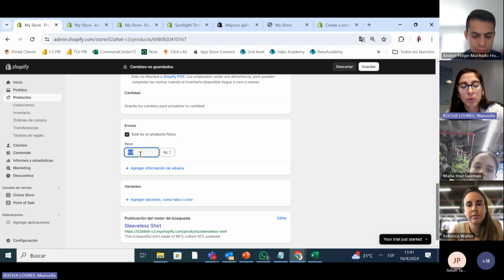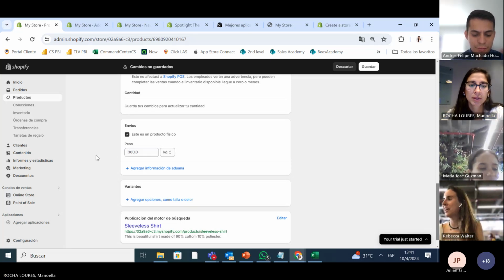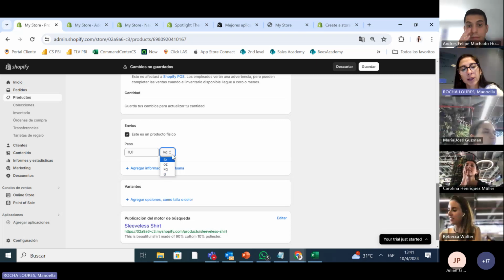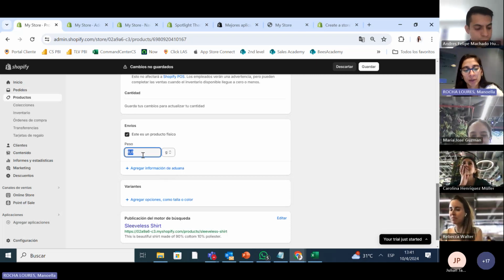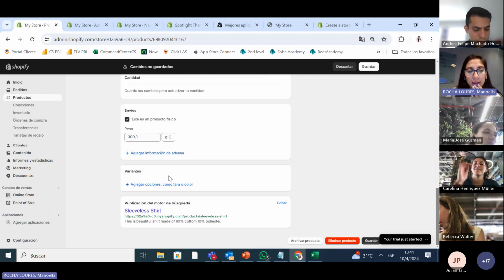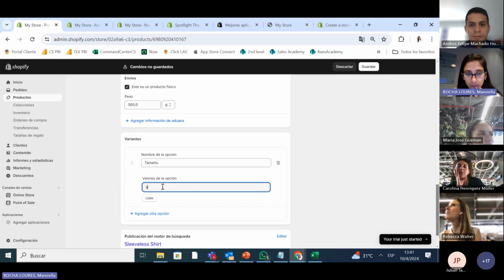So we put how much it weighs, let's say kilos, not even, let's say 100. And here you can put gramos, that will be 300 gramos. But you can put libras, ounces. Okay, and here we can put by size. This is small.